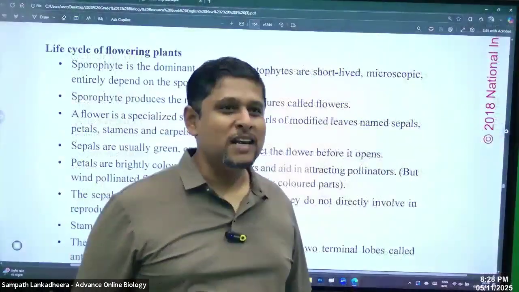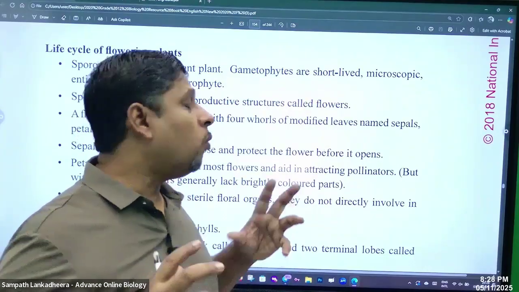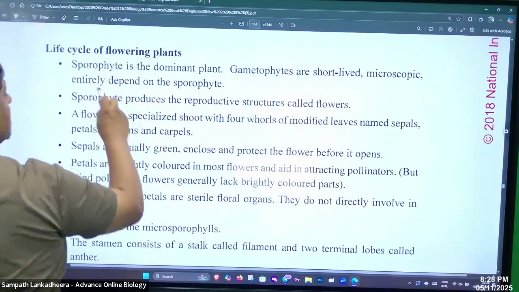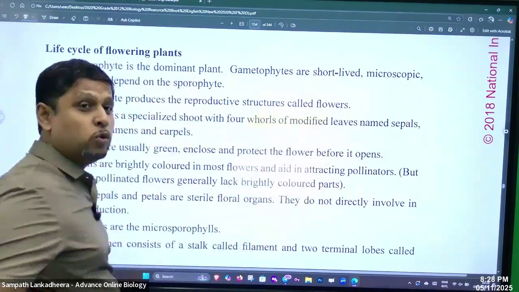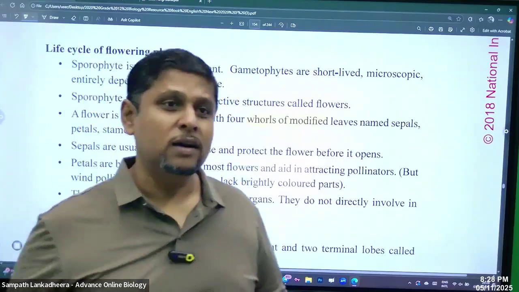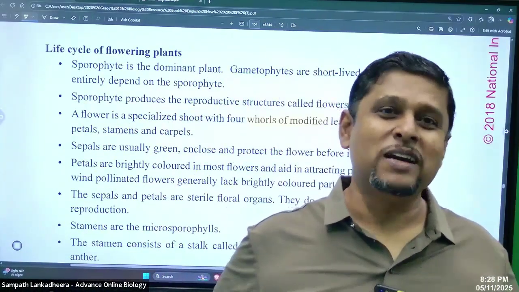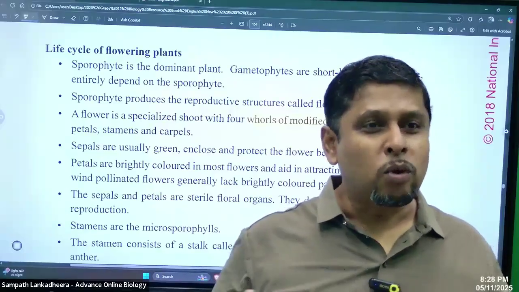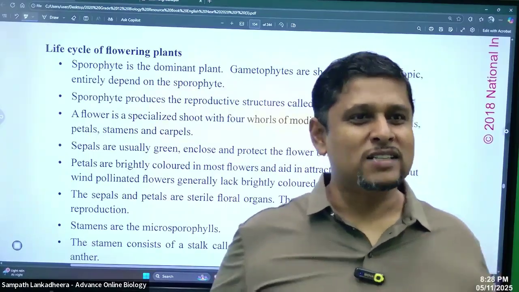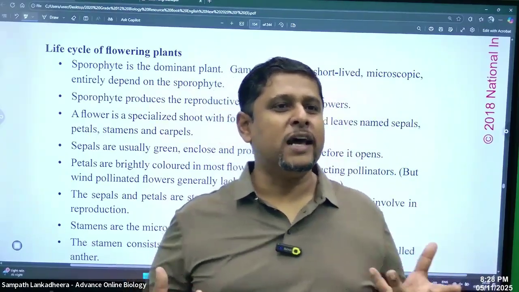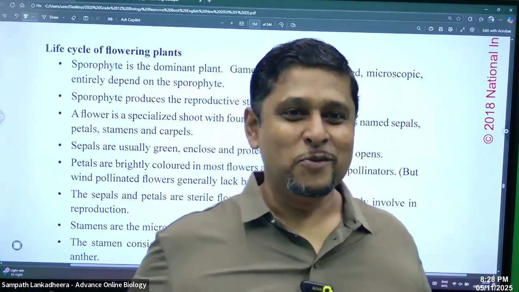Flower is a specialized shoot with 4 whorls. This word is important. Whorl. Who's going to tell me the meaning of the word whorl? Can someone remember what whorls are? Four whorls.